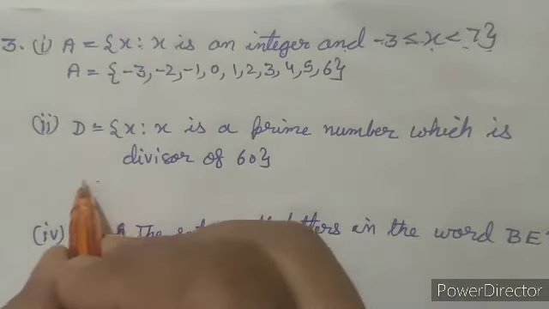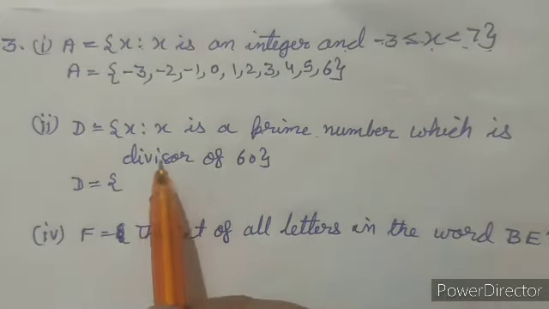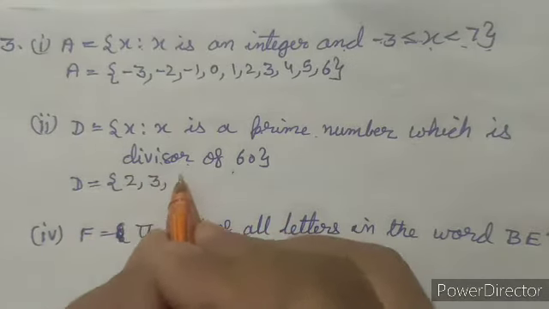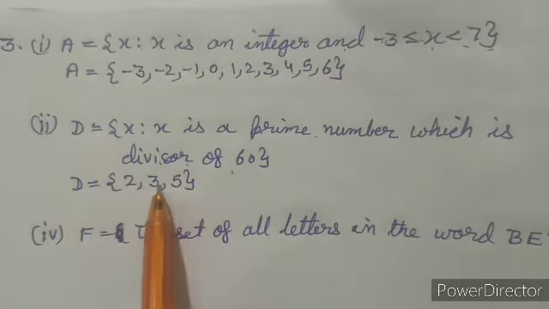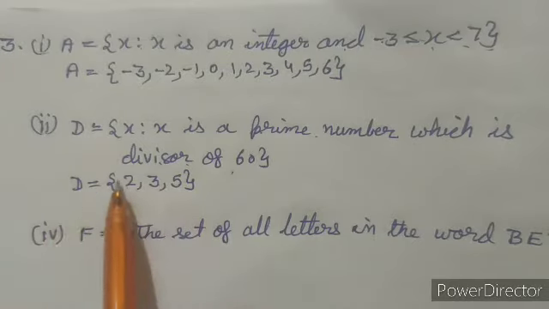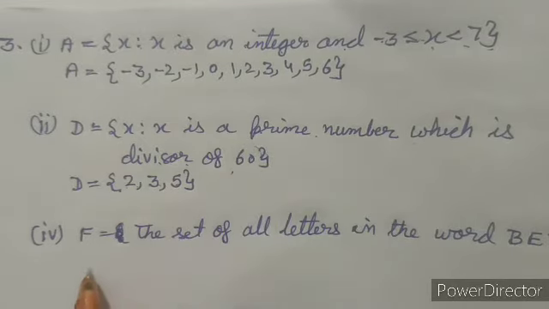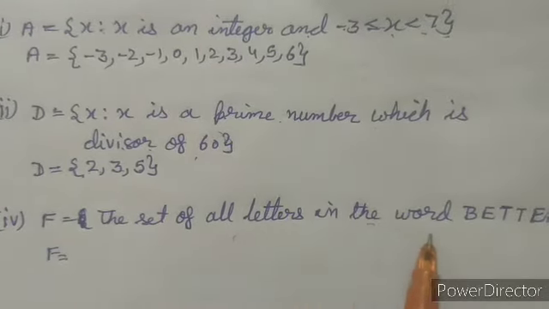Now second one is D set. Now in D set, x such that x is a prime number which is a divisor of 60. As you know, the prime numbers which are divisors of 60 are 2, 3 and 5. So we can say that the elements of D set will be 2, 3 and 5, and this is the roster form of set D, because 2, 3 and 5 are the only prime numbers which divide 60. Now F set. Now see here the set of all letters of the word better.